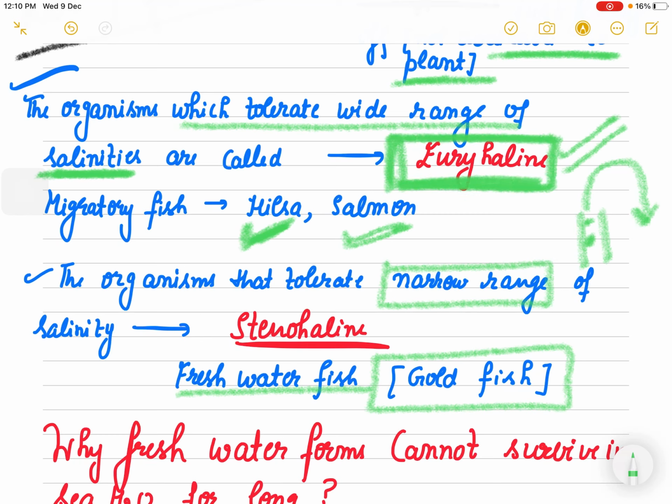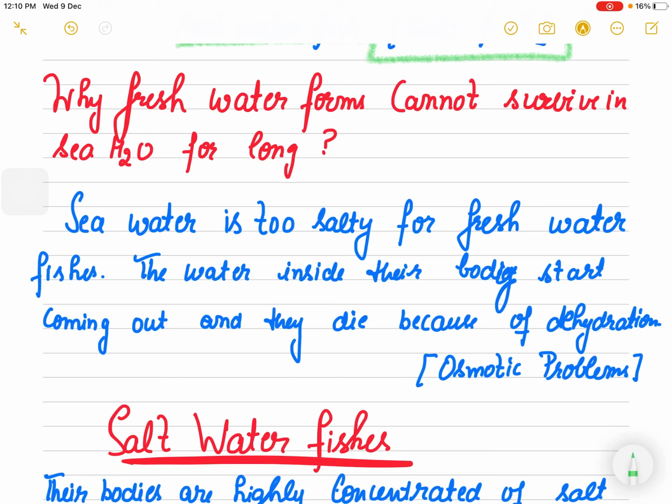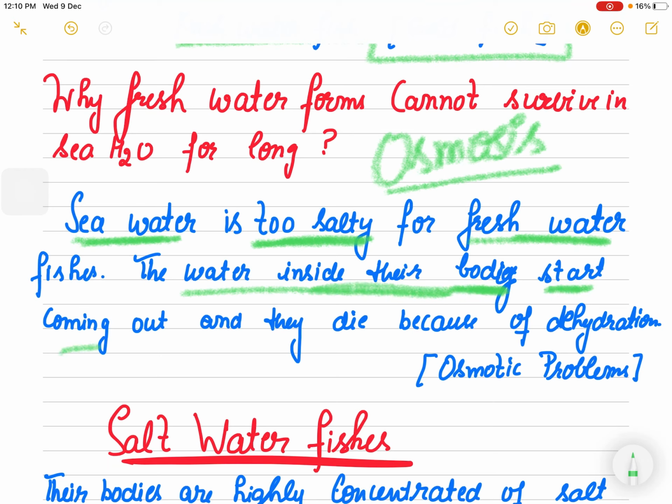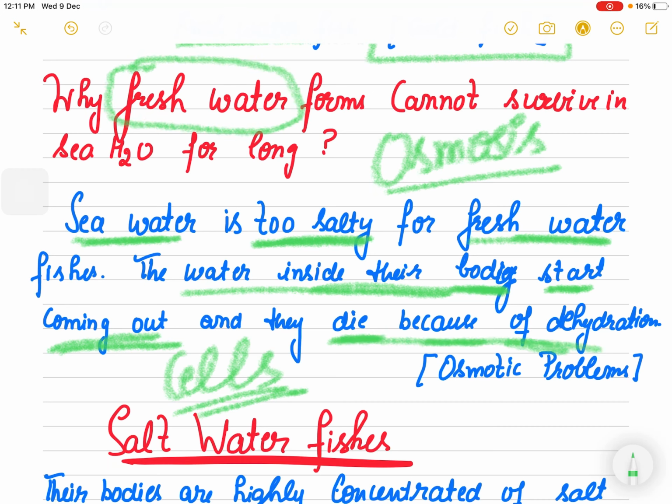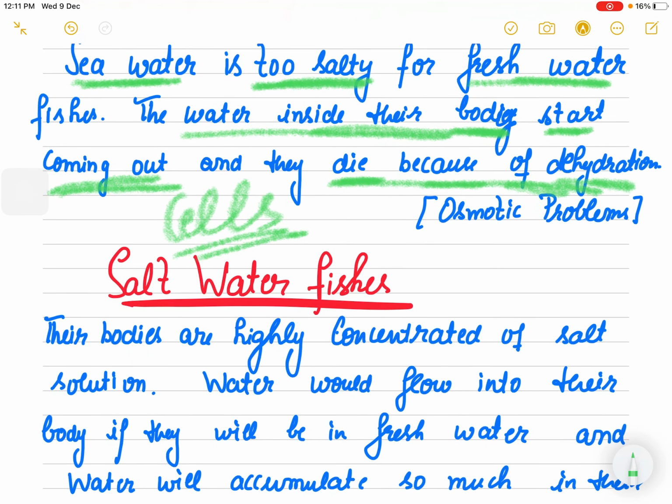Now the question sometimes comes: why can freshwater forms not survive in sea water? Now the concept of osmosis has to be applied here. अब बाहर जो है आपका saline water, पूरा saline भरा हुआ है, and अंदर it is a freshwater fish. So this sea water is too salty for the freshwater fishes. The water inside their body starts rushing out, और अगर आपके cells के अंदर से सारा water निकलने लग जाएगा, how will they survive? So sea water में जैसे ही आप किसी भी freshwater fish को डालोगे, they will die because of dehydration.